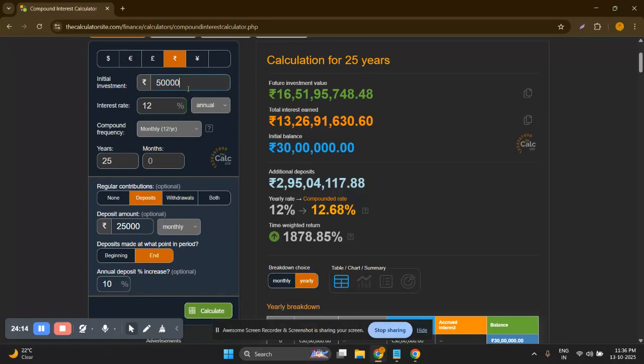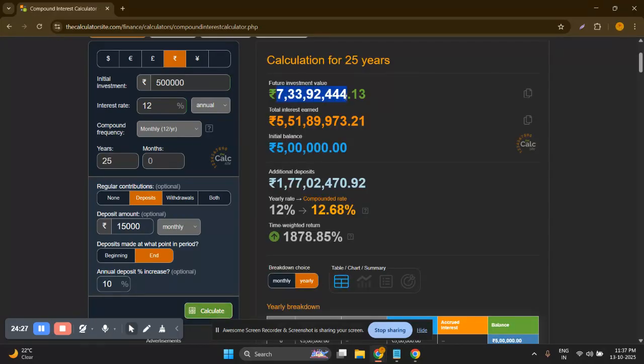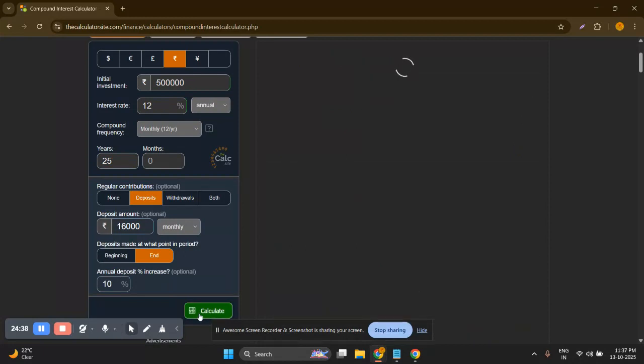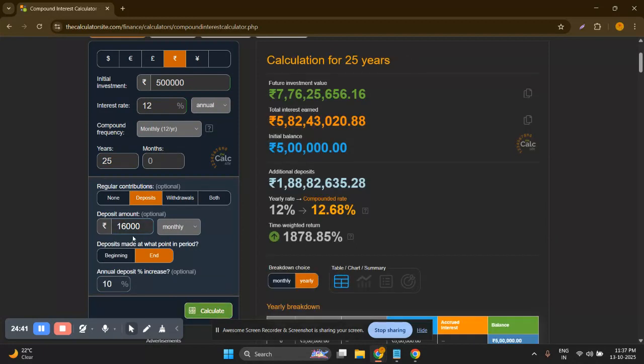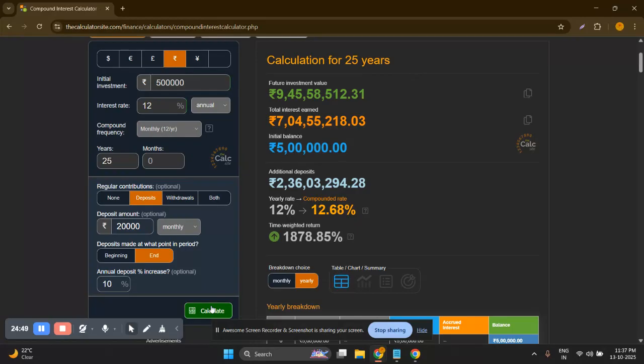Suppose you invest 5 lakh rupees at a 12% interest rate for 25 years with only 15,000 rupees, which is 30% of your salary. And if you calculate, you gain almost 7 crore rupees for 25 years. If you manage to secure 16,000 rupees instead of 15,000, then you gain almost 50 lakh rupees more. And if you go to 20,000 rupees, that will give you a 9 crore plus corpus. So this is how it seems more possible.